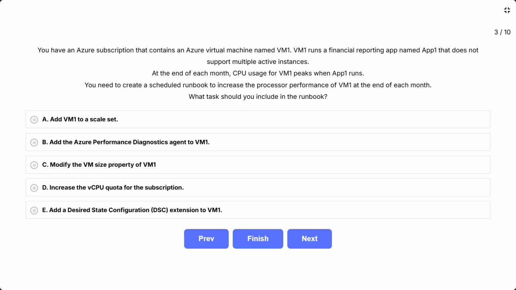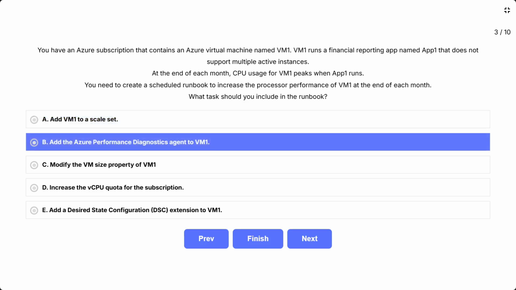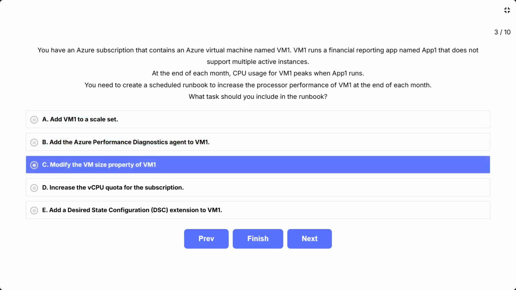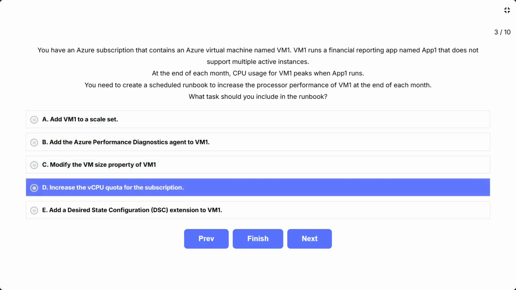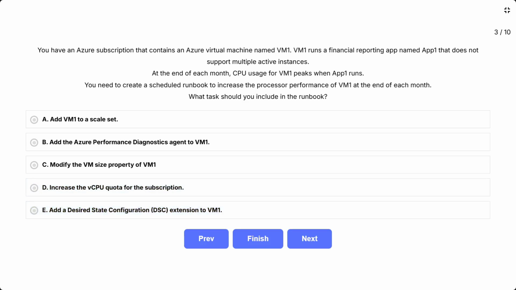The options are A. Add VM1 to a scale set. B. Add the Azure Performance Diagnostics agent to VM1. C. Modify the VM size property of VM1. D. Increase the vCPU quota for the subscription. E. Add a desired state configuration DSC extension to VM1. This question tests your knowledge of vertical scaling, scaling up, versus horizontal scaling, scaling out, for Azure VMs. The critical constraint is that App1 does not support multiple active instances.